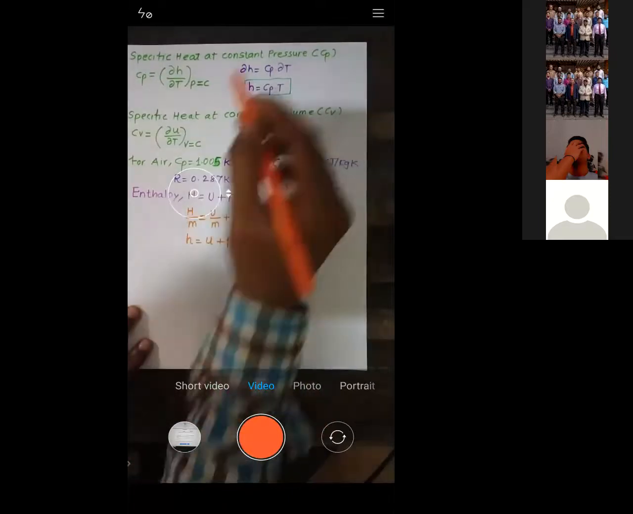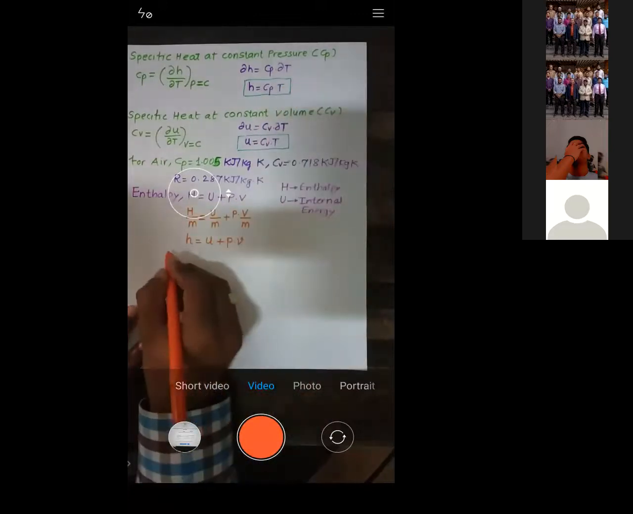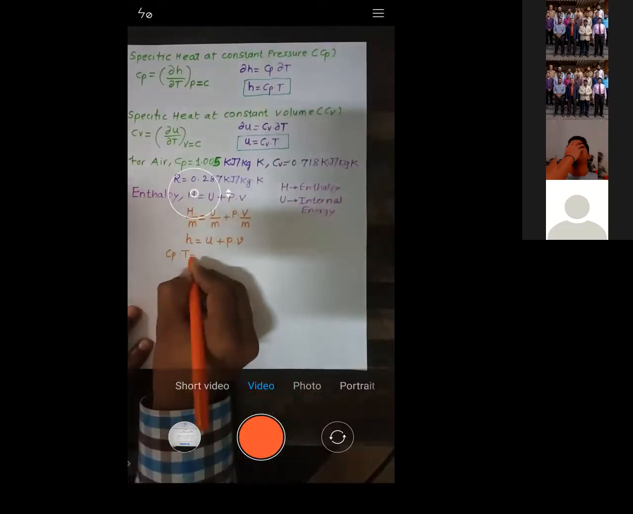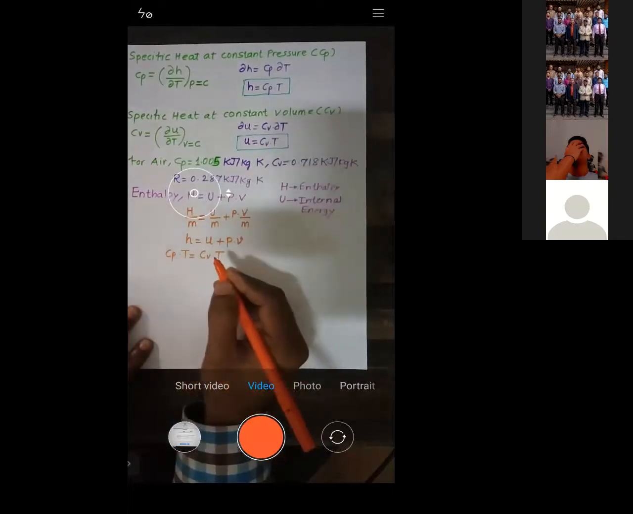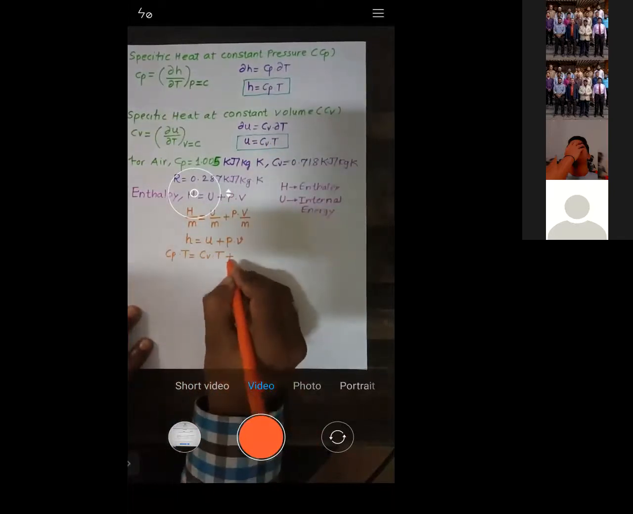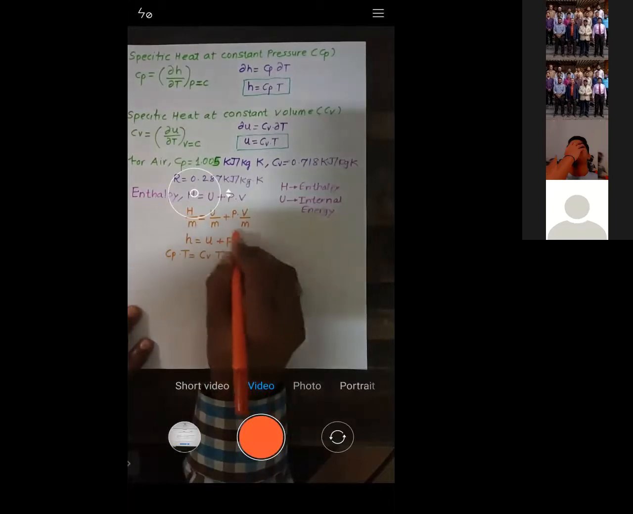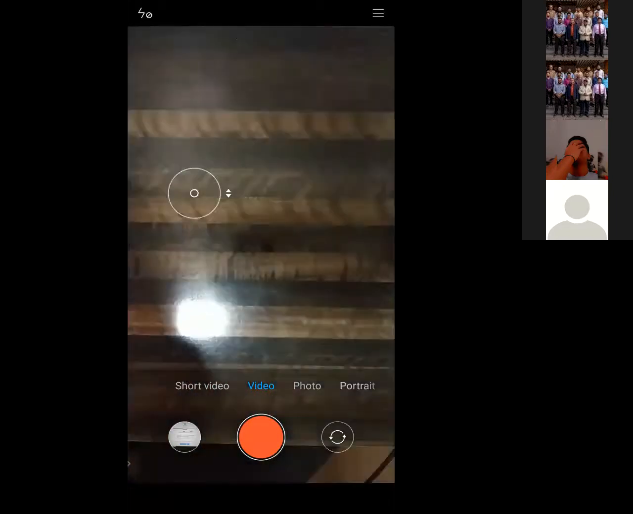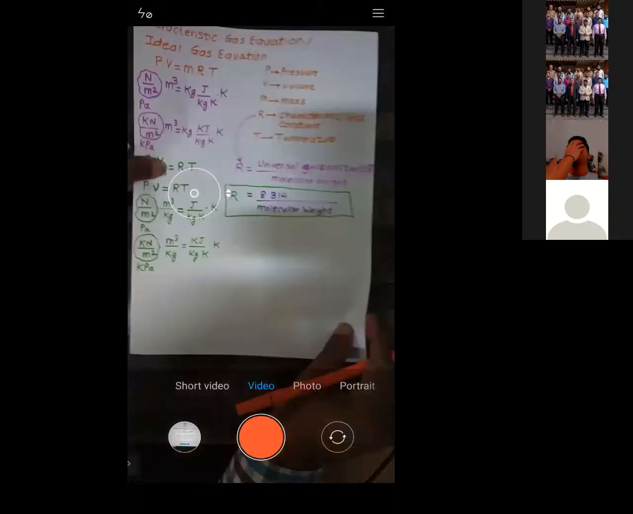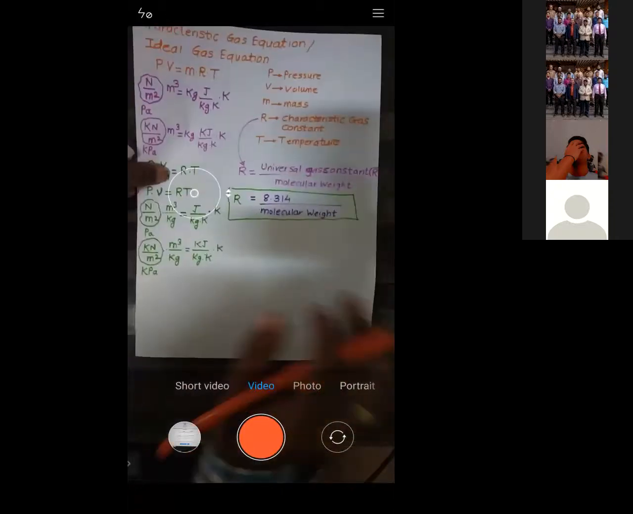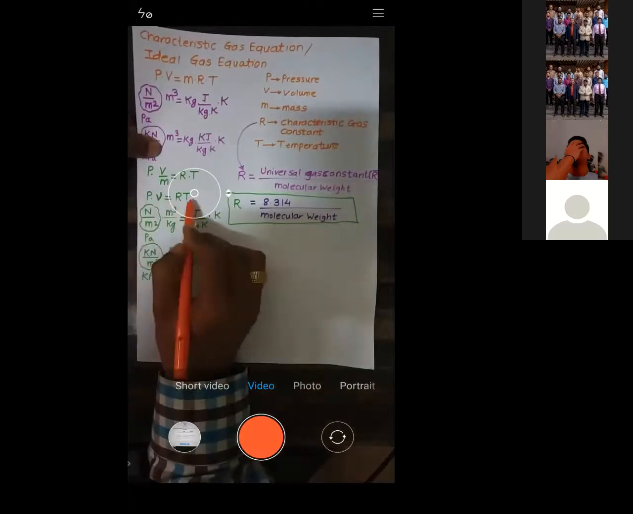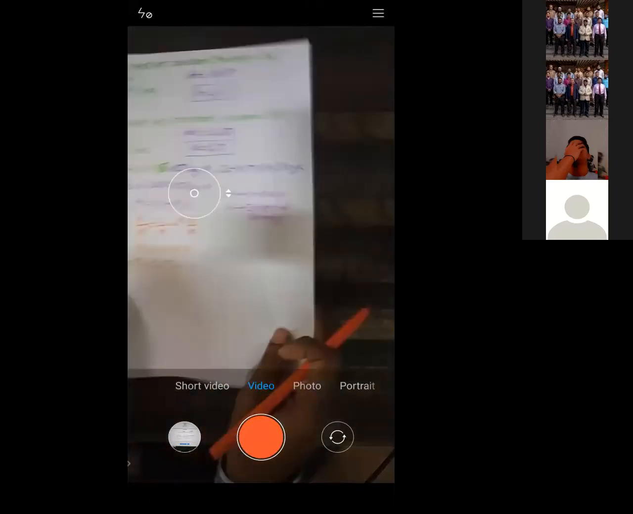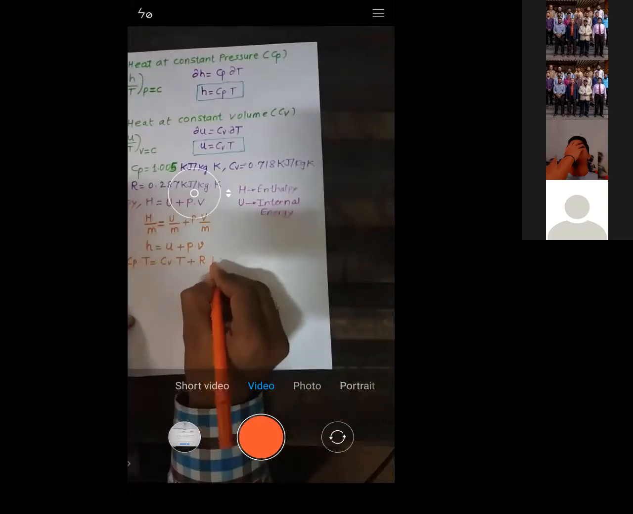Now put the value of H. H is equal to Cp into T. Cp into T is equal to U, and U is Cv into T, plus P into small v. What is P into small v? You can check it. P into small v is equal to RT. Here only you have it. So this is R into T.